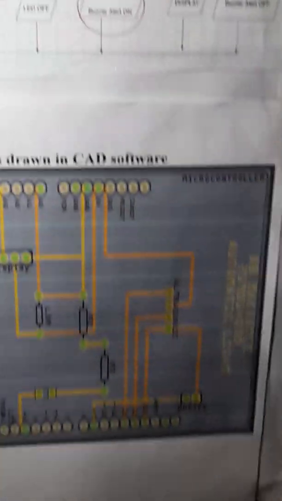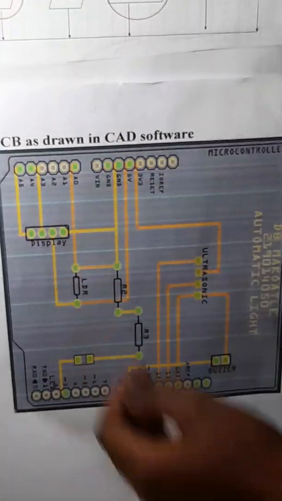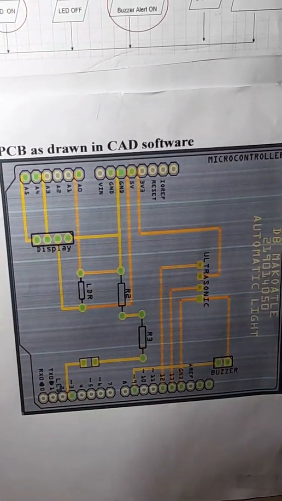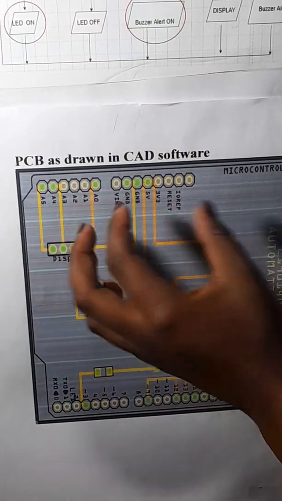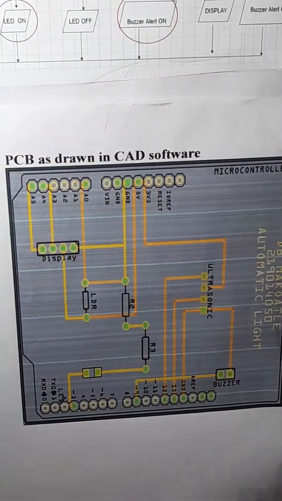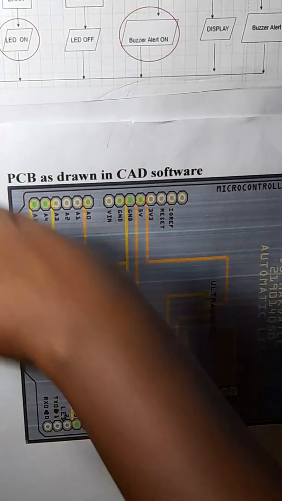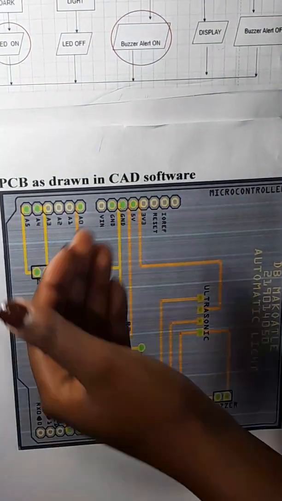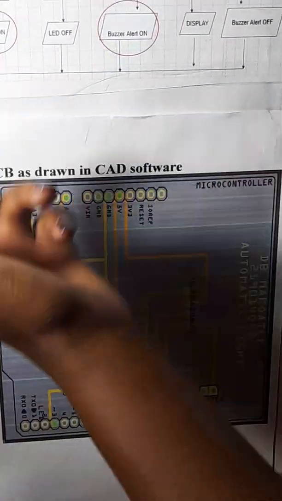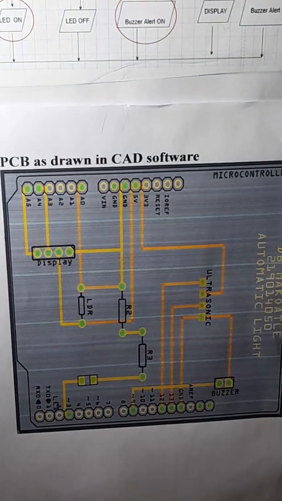The PCB. Here I have the top and the bottom layer. The green dots show the good connection. It helps to take out the circuit from the breadboard to here, since it is a printed circuit board. This is a clear picture of the inside of my project.